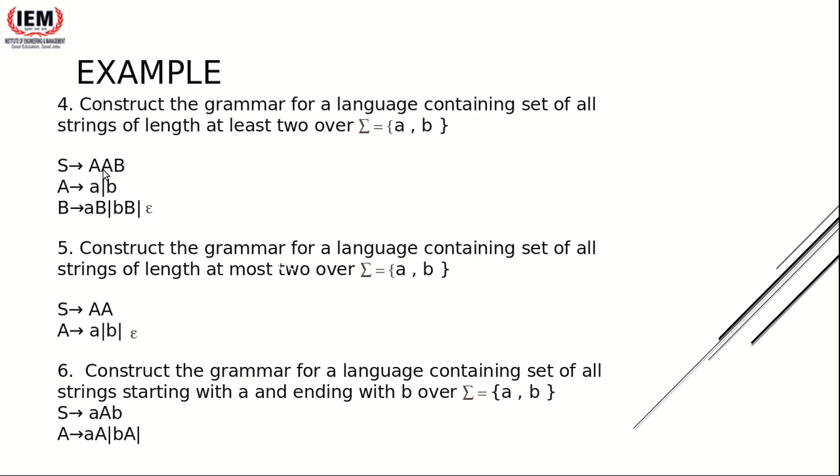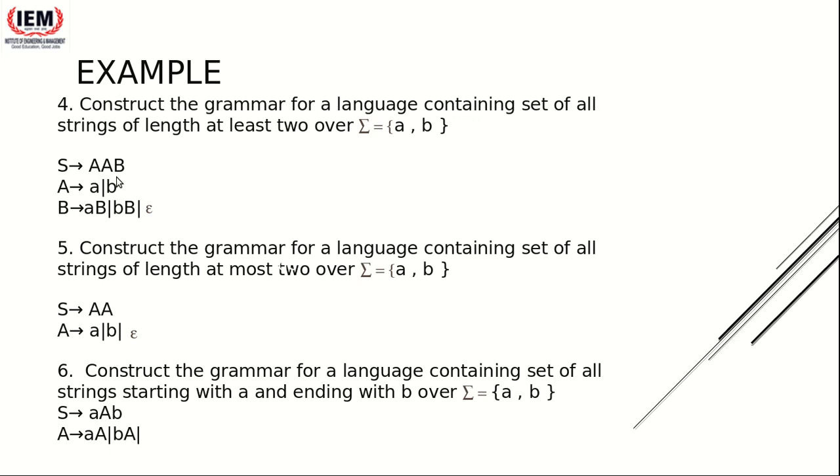At least 2 means you have to have 2 symbols, so you are fixing the first 2 places. Then you have B. Now this A can either be A or B. There is no restriction on that. The length should be at least 2, but each symbol can be A or B. So A can take the value of either A or B.